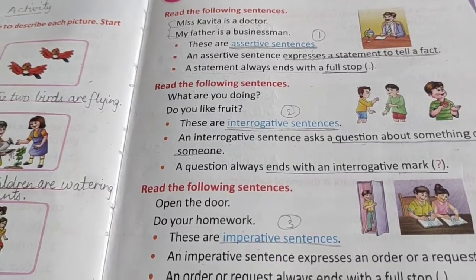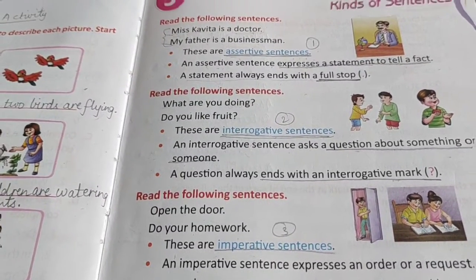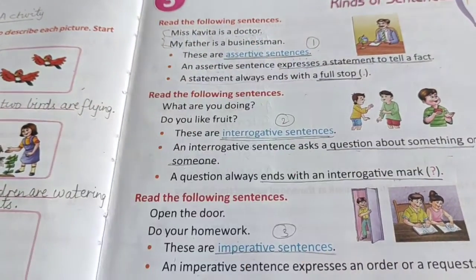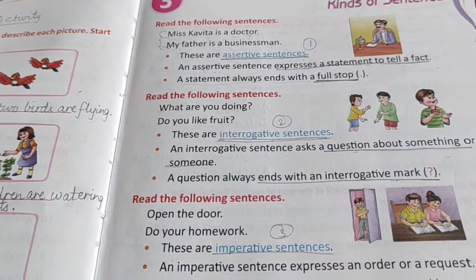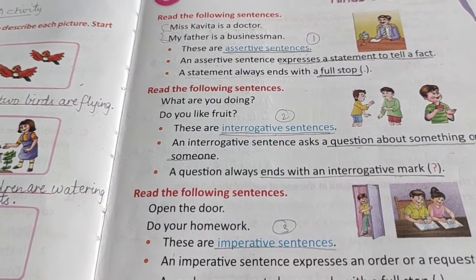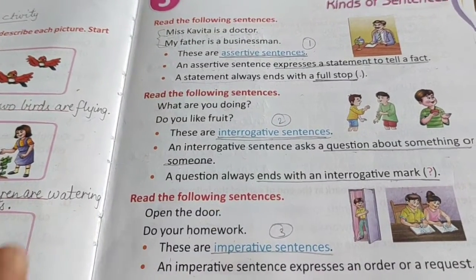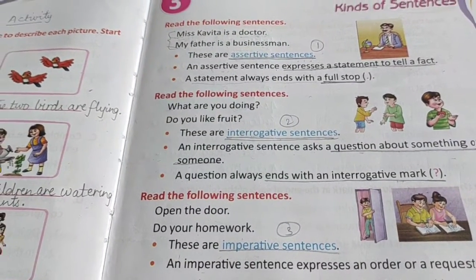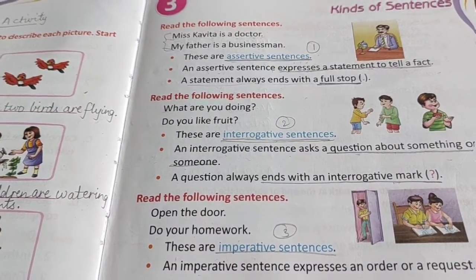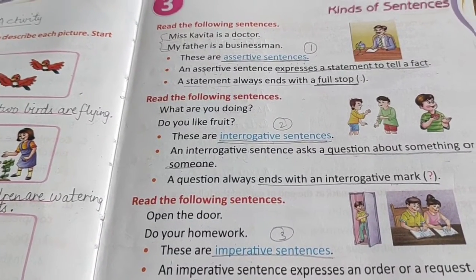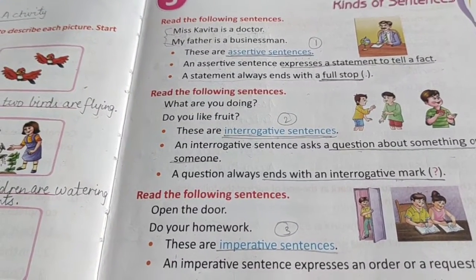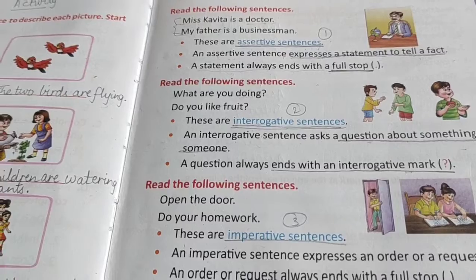For example, Miss Kavita is a doctor. You can see here, Miss Kavita is a doctor. So this is a sentence which is telling you a correct fact, okay? It states the fact that Miss Kavita is a doctor, okay? And a full stop. My father is a businessman. This is also a fact which we are telling in this sentence, that my father is a businessman, ending with a full stop. Is that clear?